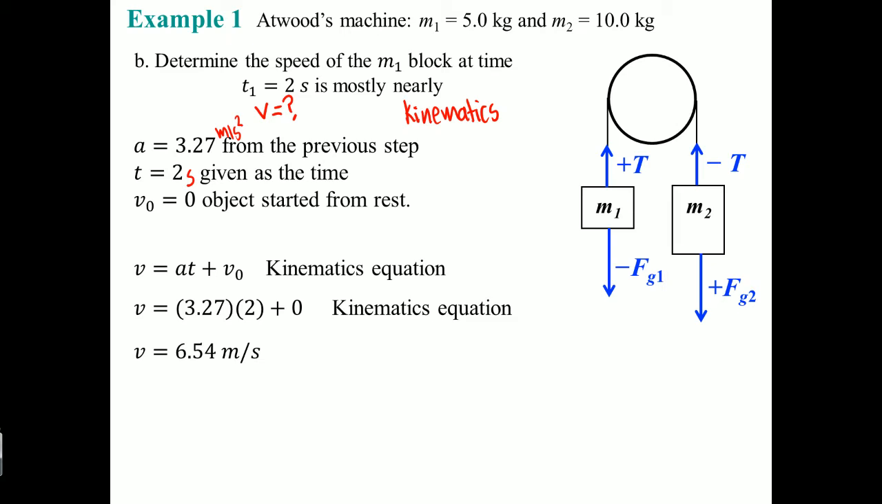Plug in the values, you should get v equals 6.54 meters per second. This makes sense because the object is accelerating at 3.27 meters per second for every 1 second.